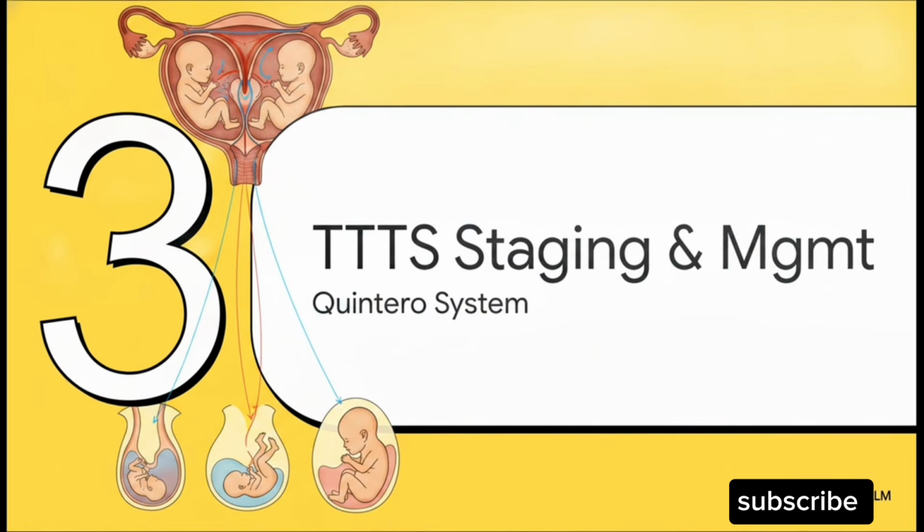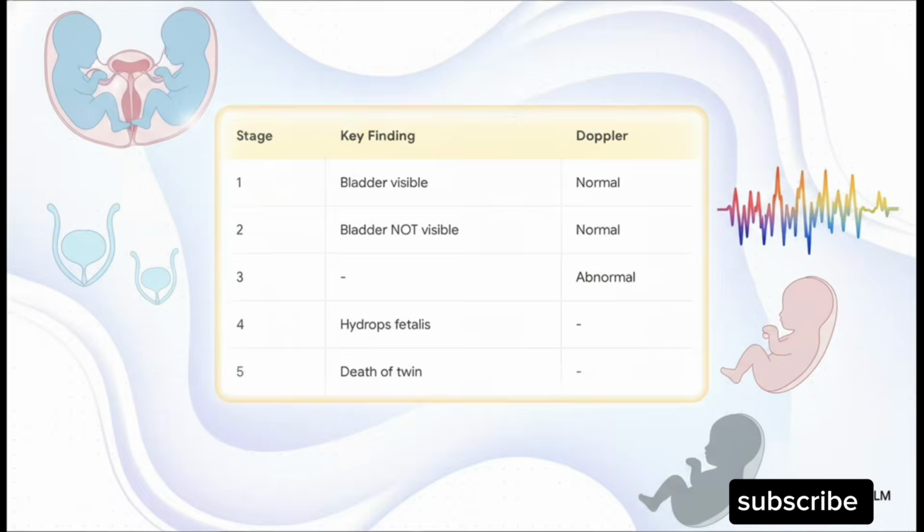Okay, moving on to Section 3, TTTS Staging and Management. Identifying TTTS isn't enough. We need to stage it accurately using the Quintero staging system. The subtle yet absolutely critical difference between Stage 1 and Stage 2 is the bladder. Dono में poly and oligo sequence hai, right? But in Stage 1, the donor twin's bladder is still visible on the ultrasound. In Stage 2, the bladder is not visible because anuria has set in.